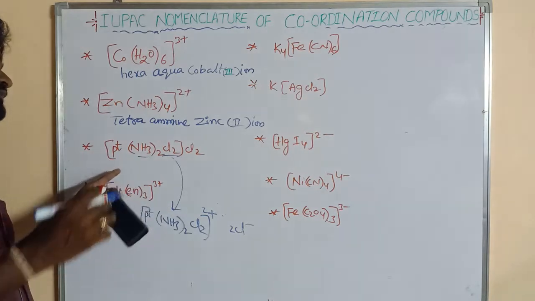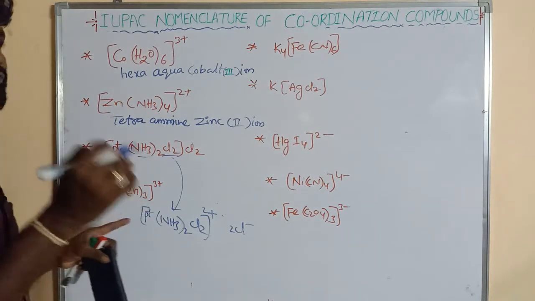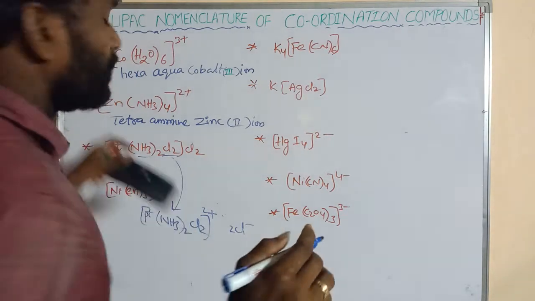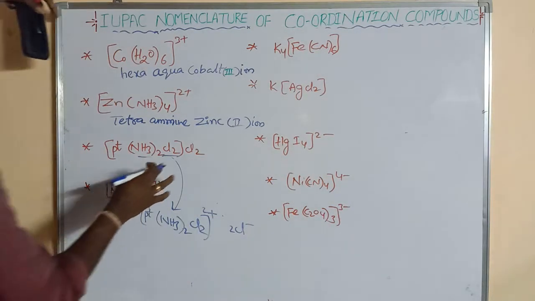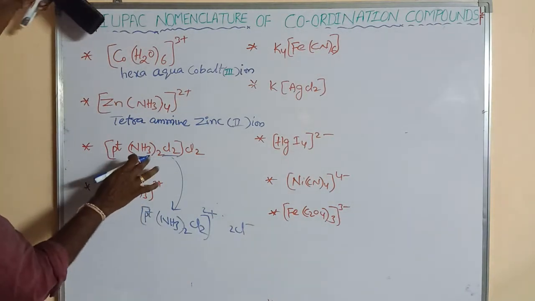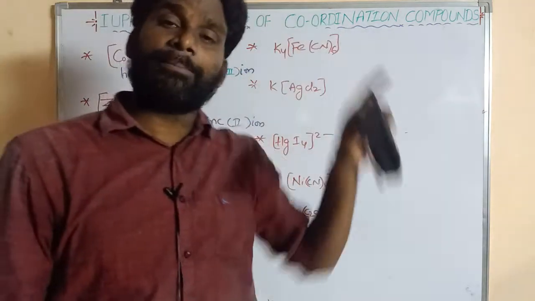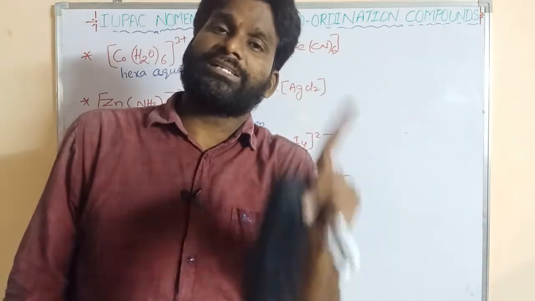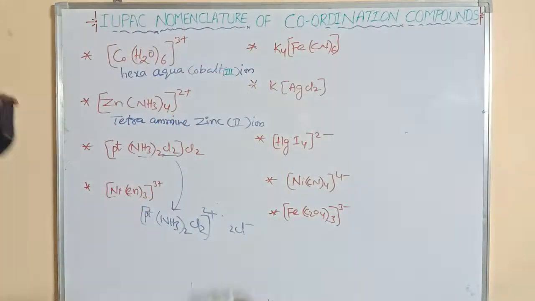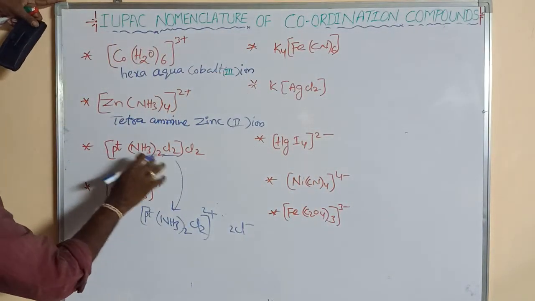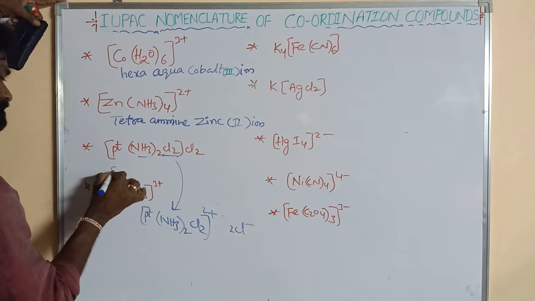The ligands are written in alphabetical order. These are amine and chloro. In amine, A is the first letter, and in chloro, C is the first letter, so amine is written first. There are two of these ligands, so it is diamine.